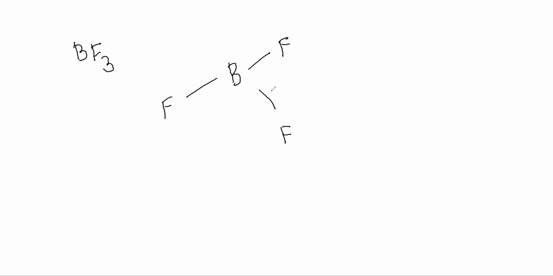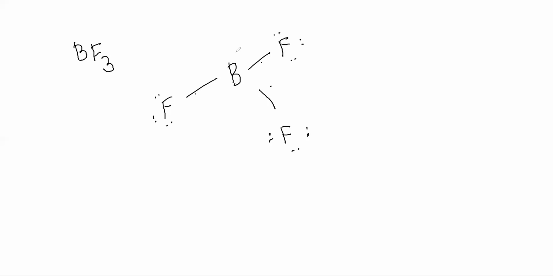Fluorine has 7, so the total number of electrons in the three fluorines is 21, and boron has 3. So it becomes 24 total. 6 of them are used in these bonds, so 18 are left, and these go to the fluorine atoms.